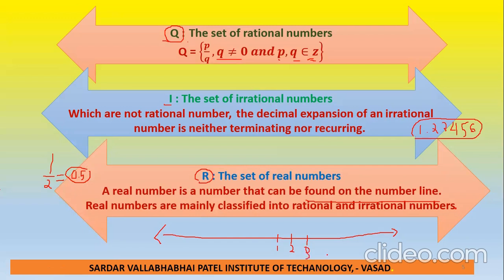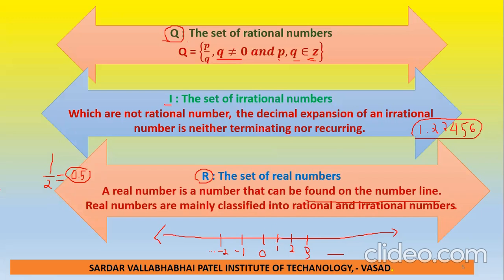Now we add 0, then it is the whole numbers. But again, the numbers between 0 and 1 are not involved in the whole numbers. Then we write the negatives, so -1, then -2, then -3, and so on. So this is the integers. Again, the numbers between them are not involved in the integers, so then come the rational numbers. Between 0 and 1 there are infinitely many rational numbers and irrational numbers.